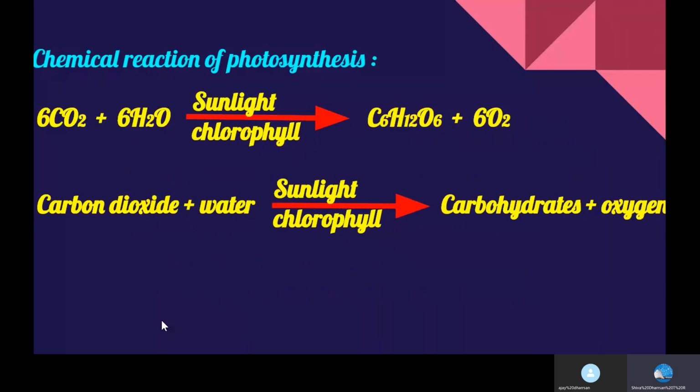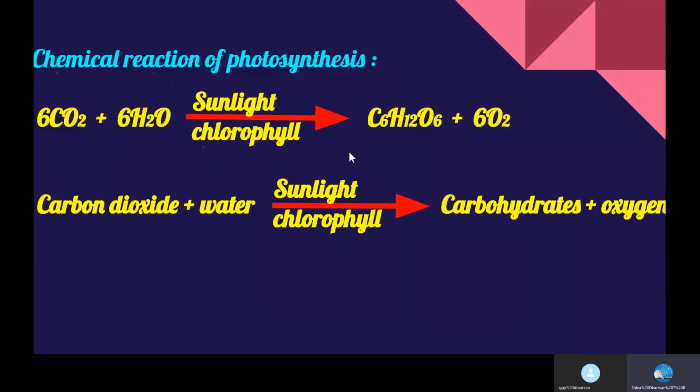And the chemical reaction of photosynthesis is 6CO2 plus 6H2O, in the presence of sunlight and chlorophyll, gives rise to C6H12O6 plus O2.